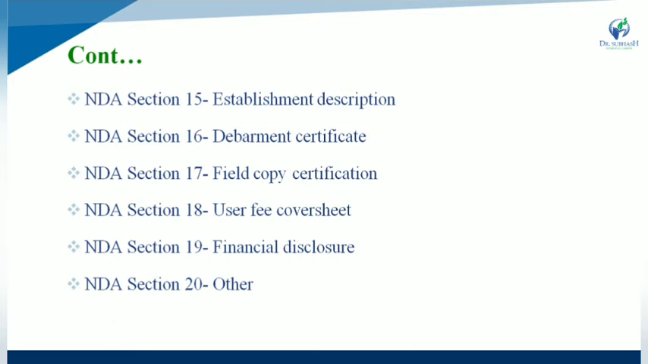Section 17 is required for field copy certification. Section 18 is for the user fee cover sheet. Section 19 is for financial disclosure, and section 20 is for other. All of these are the NDA documentation parts of the document.